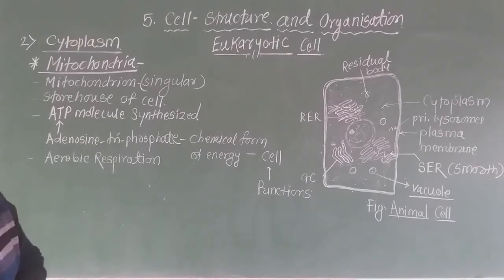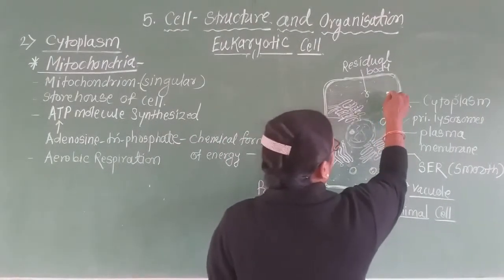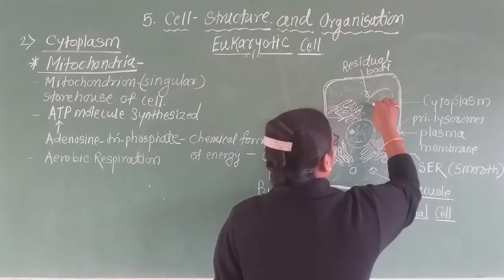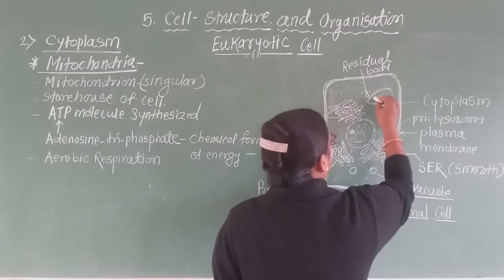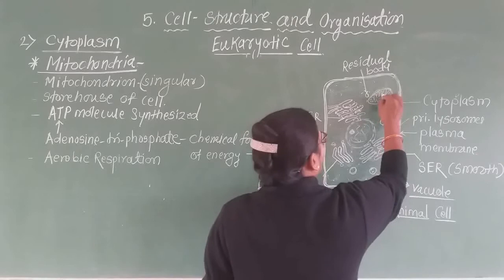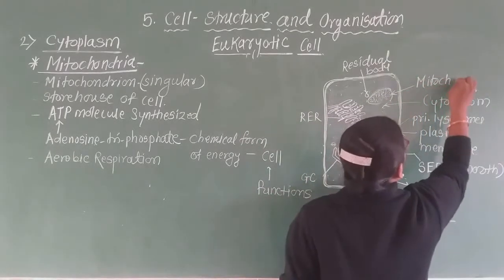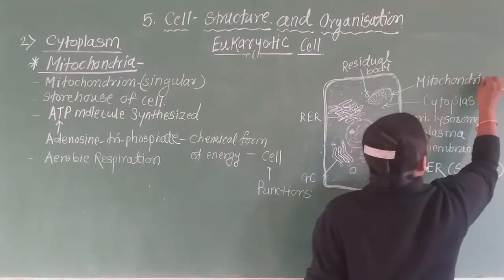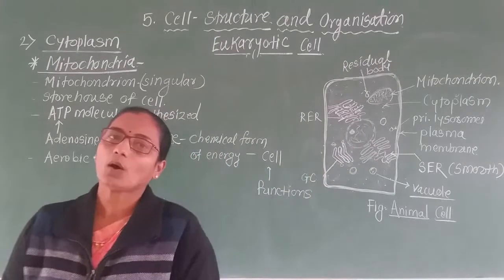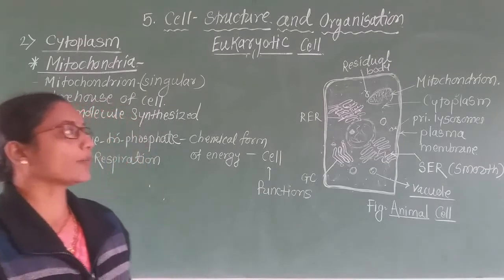These mitochondria are scattered anywhere in the cytoplasm. They are generally oval or spherical cell organelles. The structure looks like this. This is a mitochondrion. It is present in all cells except prokaryotic cells and RBCs.